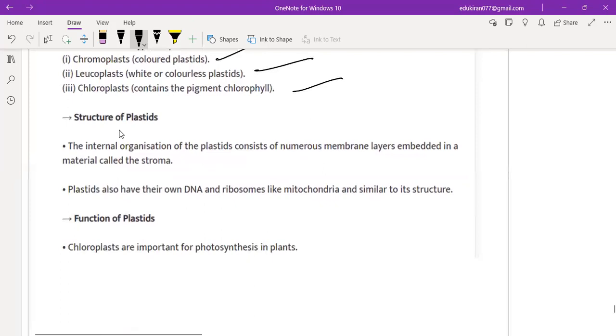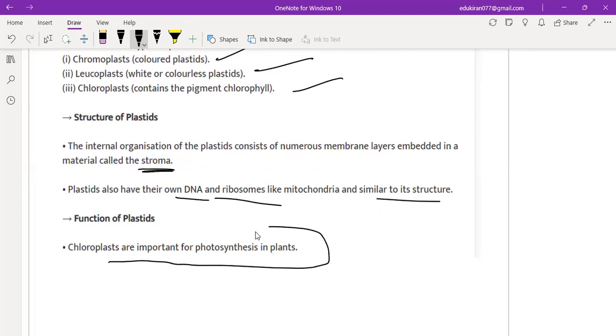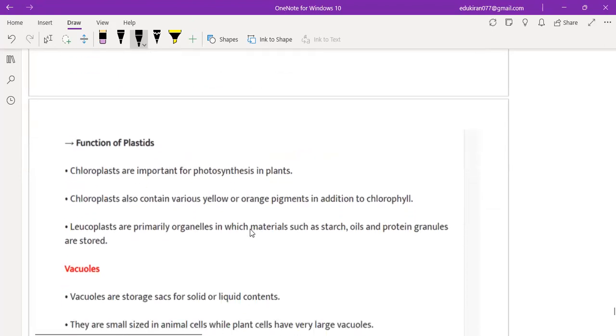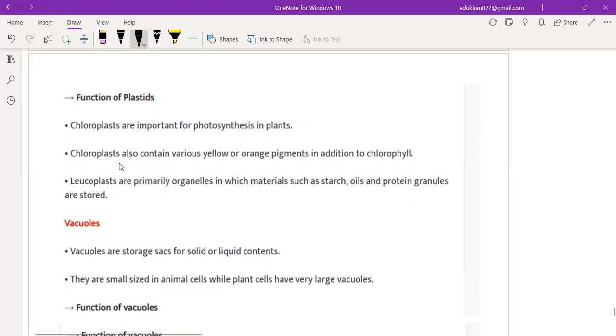Structure: the internal organization of plastids contains numerous membrane layers embedded in a material called stroma. Plastids also have their own DNA and ribosomes, like mitochondria, and a similar structure. Function: chloroplasts are important for photosynthesis in the plant. Chloroplasts contain various yellow and orange pigments in addition to chlorophyll.